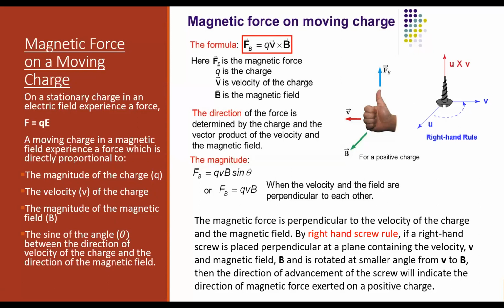The magnitude of the charge, the velocity of the charge, the magnitude of the magnetic field, the sine of the angle theta, the angle between velocity and magnetic field. Okay. So these are the factors. Now what is the equation to find the force acting upon a charged particle moving in a magnetic field?